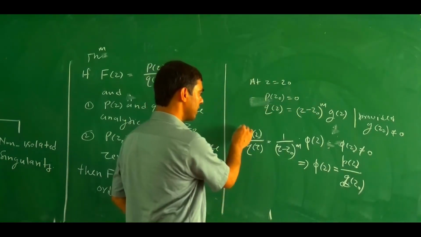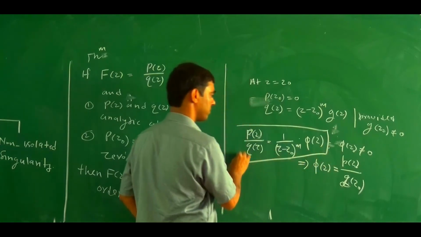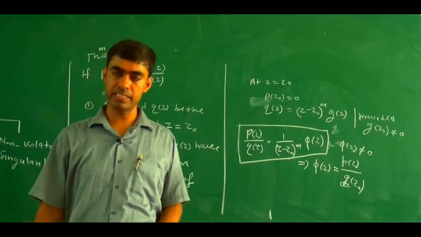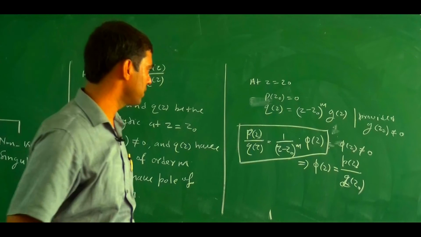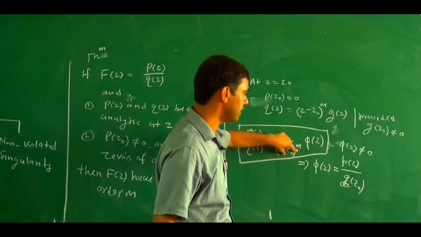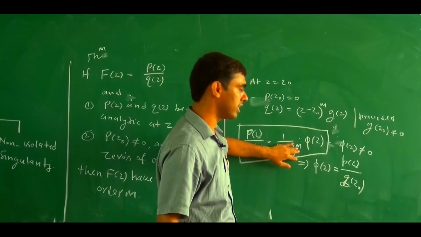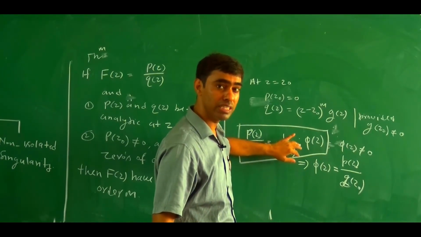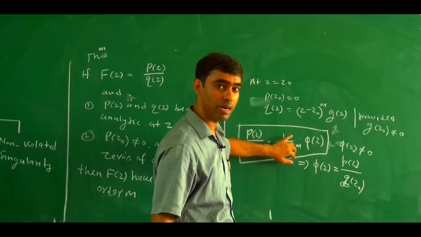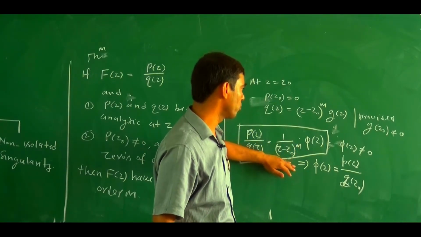So if we are able to write the function in this form, then we say that there exists a pole of order m, because z minus z0 to the power m is the mth term of the principal part. So this has a pole of order m.